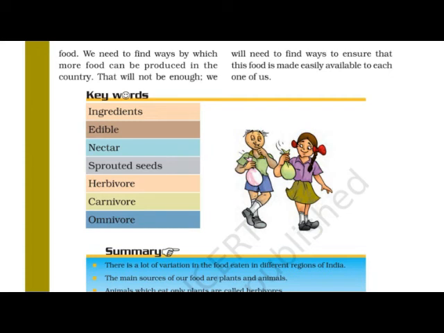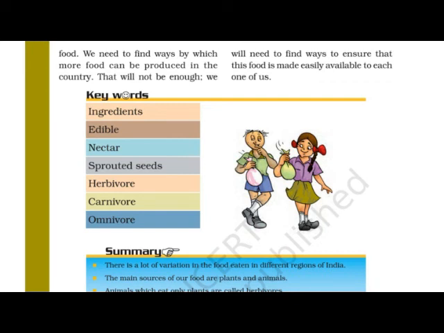India is the country of the biggest population. Of course, we have agricultural land also in more amount, but still we face a shortage of food materials. So we have to find out ways by which we can produce more grains in our country.